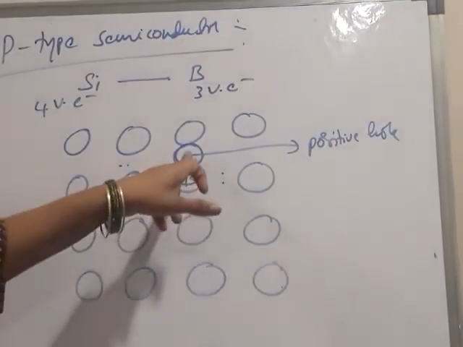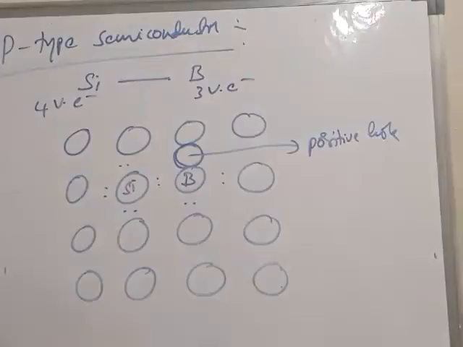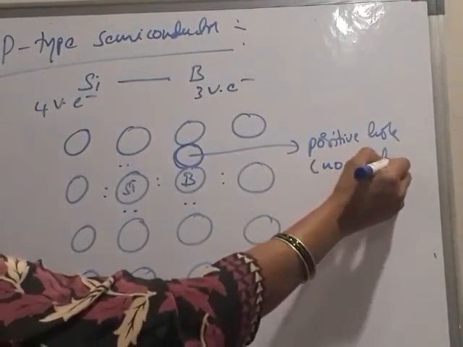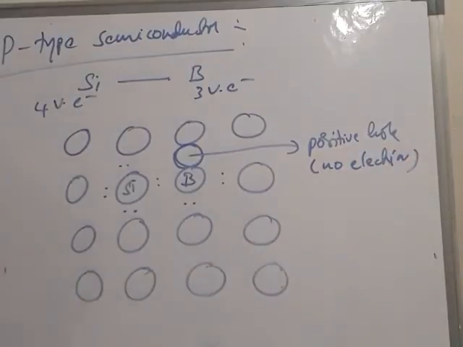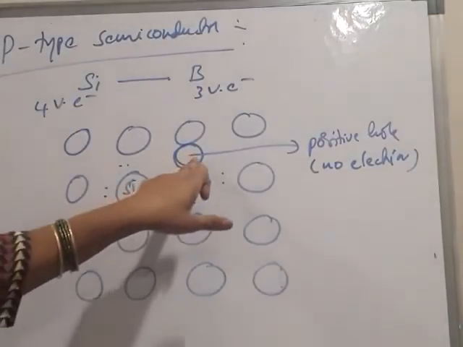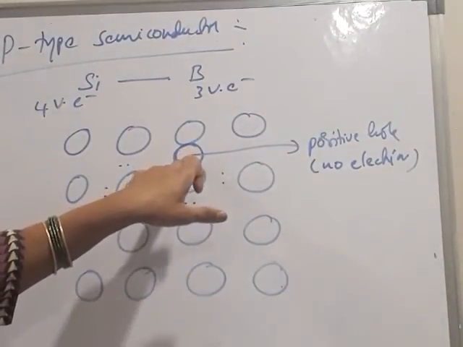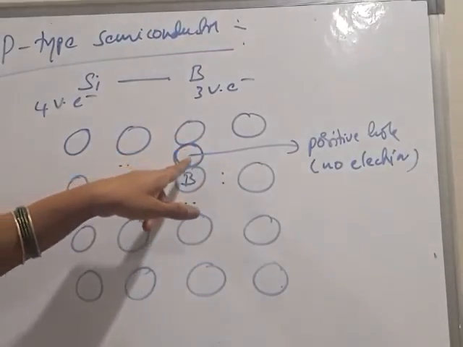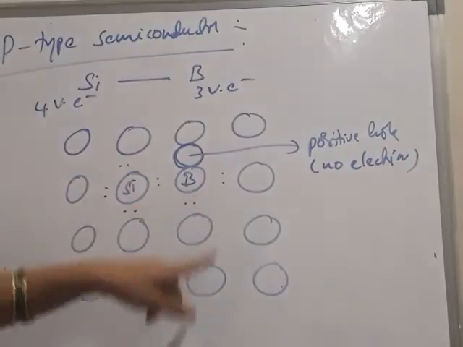No electron is present here. The conductivity of this type of semiconductor is due to the presence of the empty space, or positive hole.